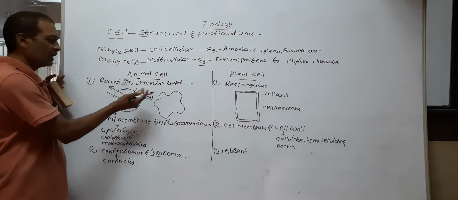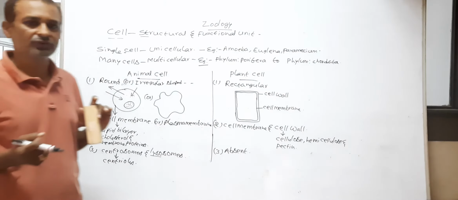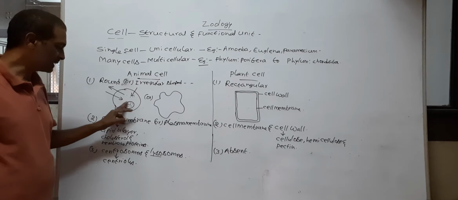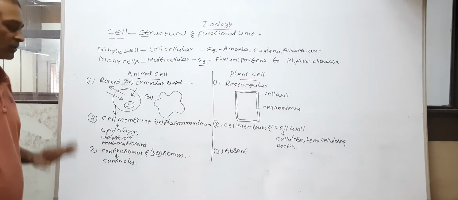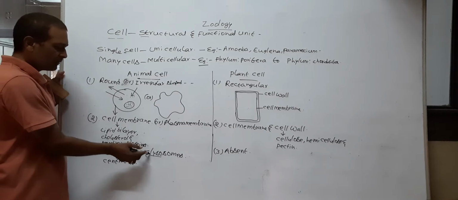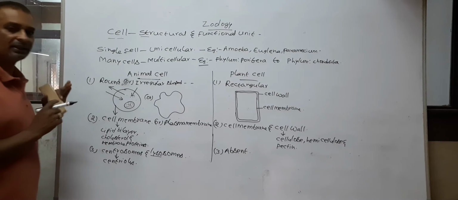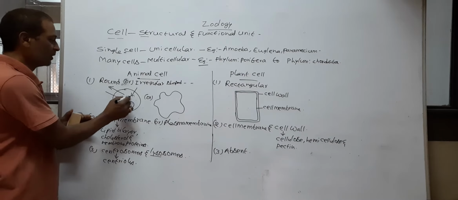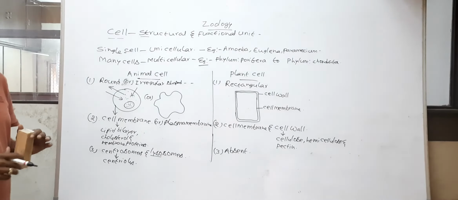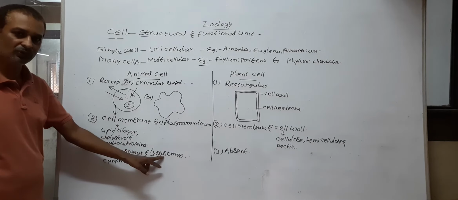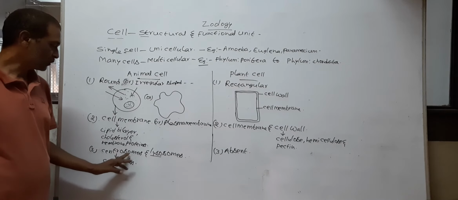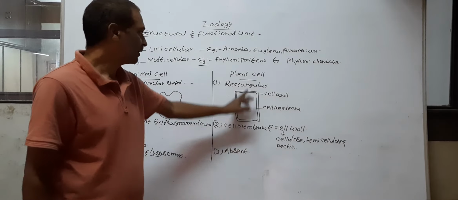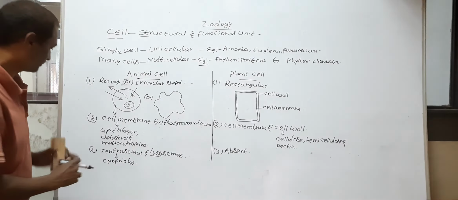So the animal cell absorbs the food, and it is digested by the digestive enzymes of lysosomes. The enzymes of lysosomes kill the microorganisms which enter animal cells. So these are the functions of lysosomes. But the centrosomes, centrioles and lysosomes are absent in plant cell.